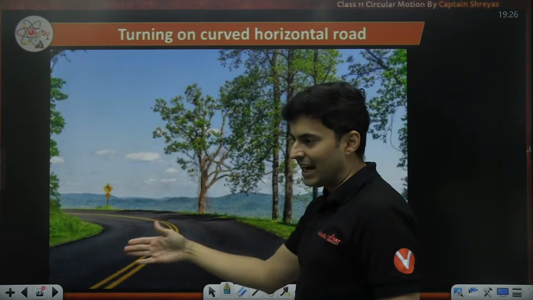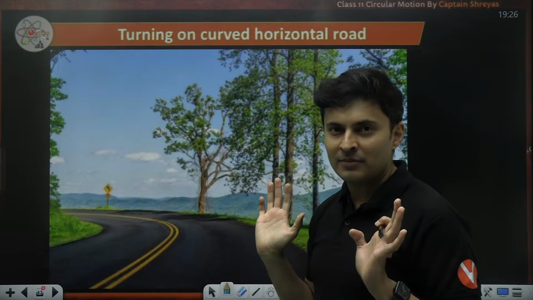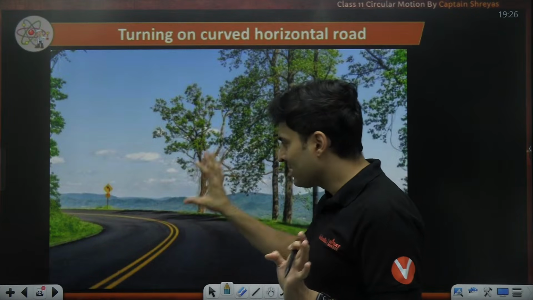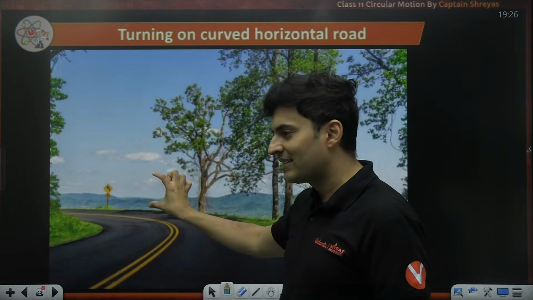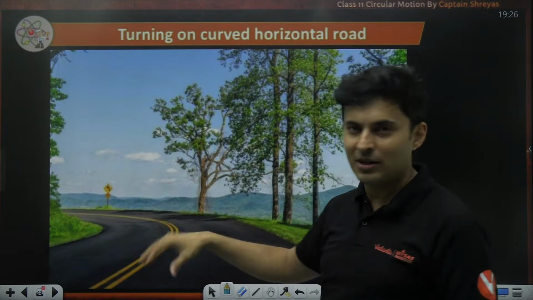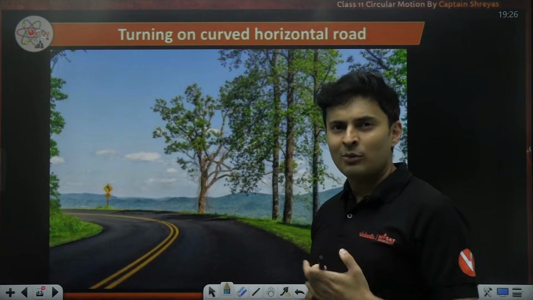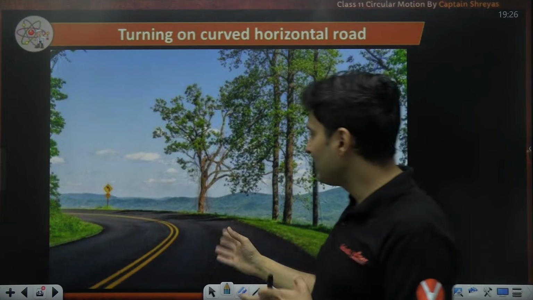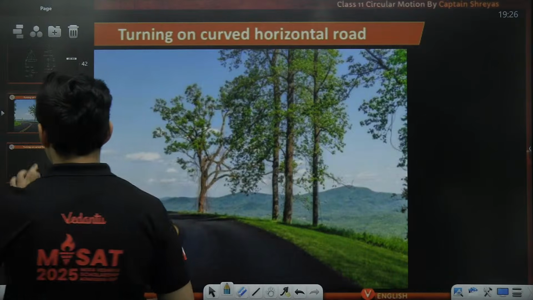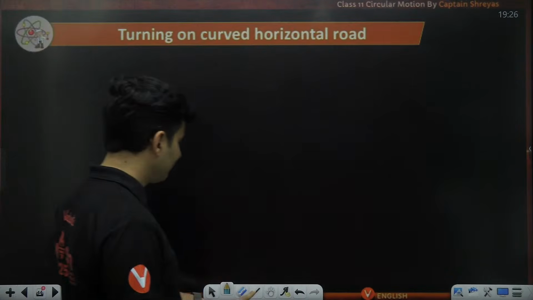Friction will act inwards and prevent me from slipping. So I want to know what the maximum speed limit is. You might have seen some speed sign: do not cross this speed. There is a limit. Why is there a limit? We can easily understand it by a simple free body diagram. So let's see that first.